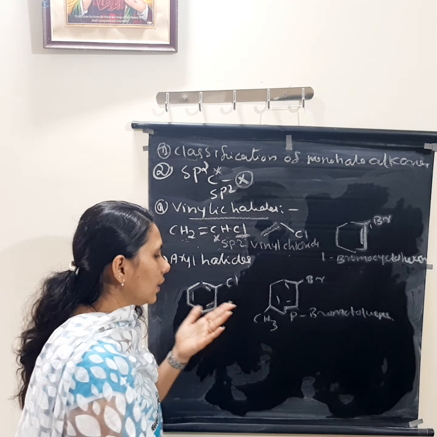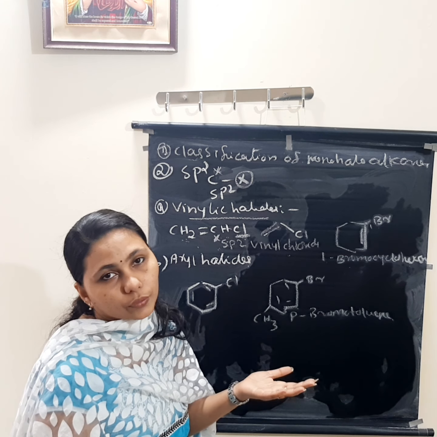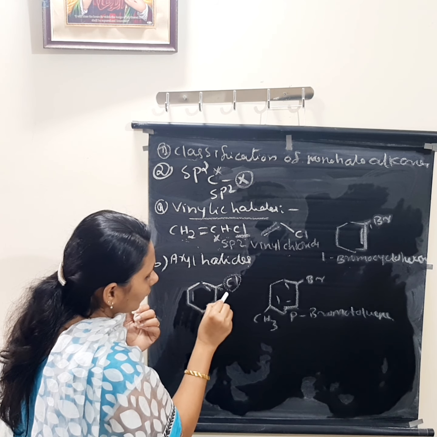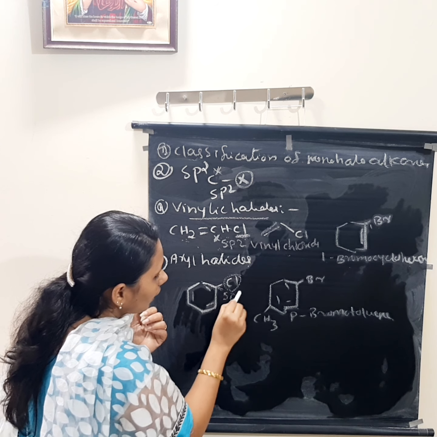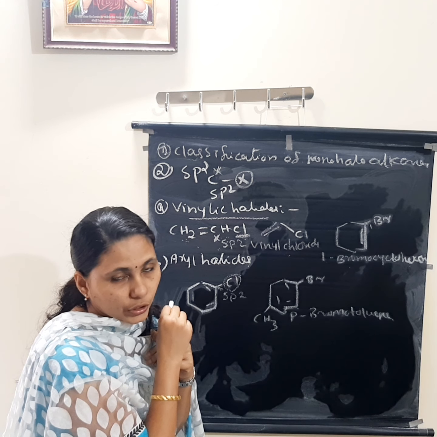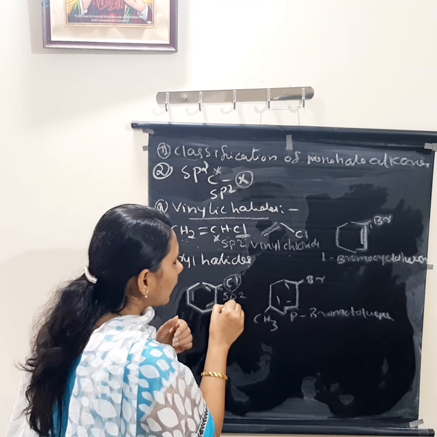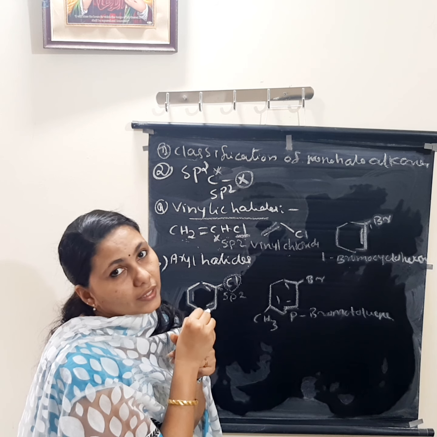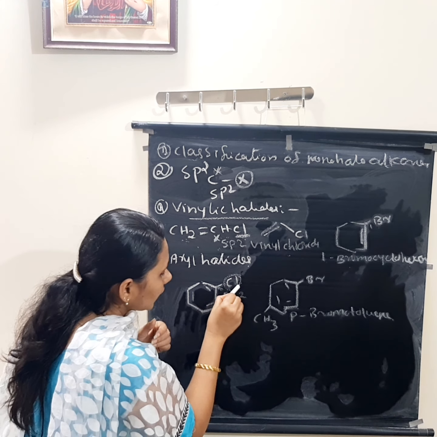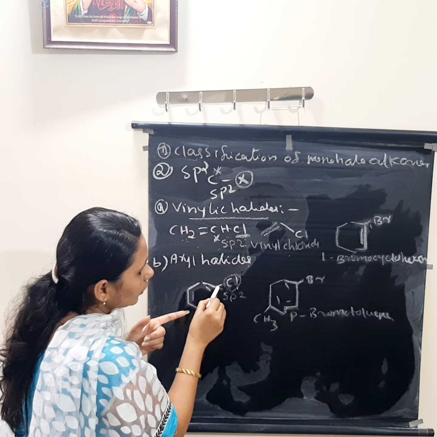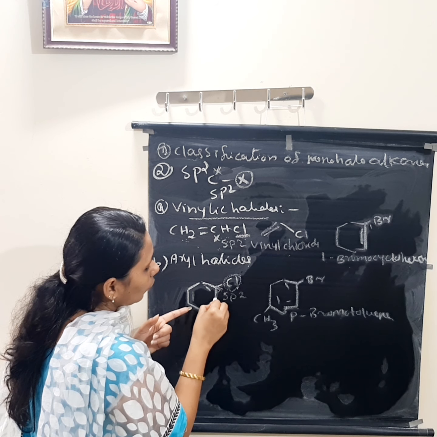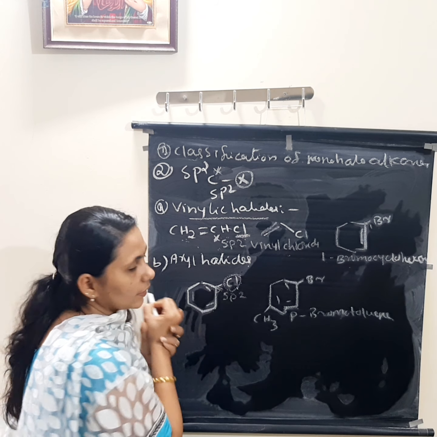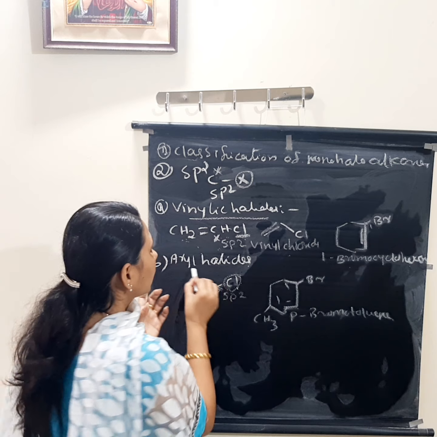Aryl halides means very easy. Directly the halogens are attached to which one? The aromatic ring. That means this is the halogen attached, on this carbon atom. This is the sp2 hybridized carbon atom to which the halogen atom is attached. So the halogen atom is attached to an sp2 hybridized carbon atom on the aromatic ring. Okay. So the halogen attached sp2 hybridized carbon atoms are where? In the aromatic ring. So that is aryl halide.